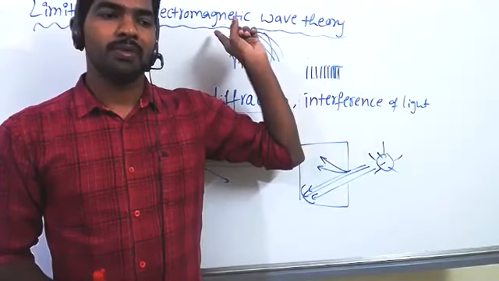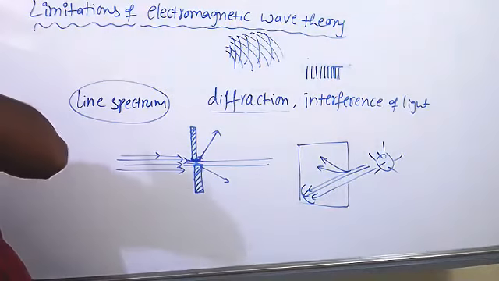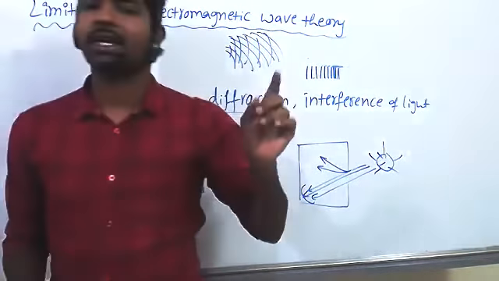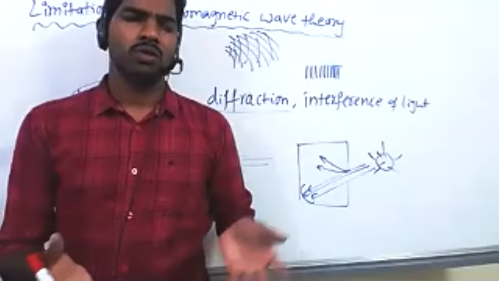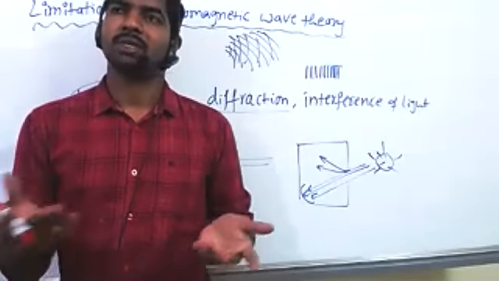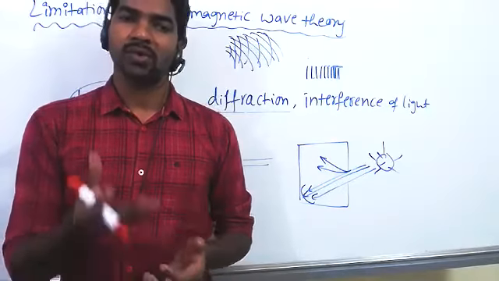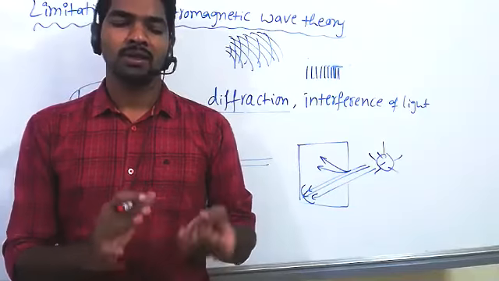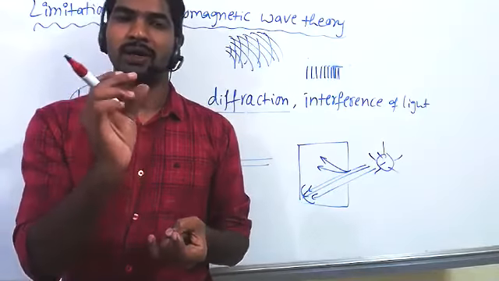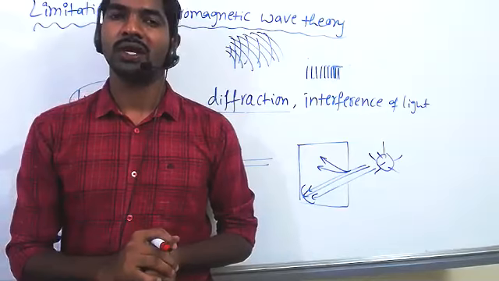And one more limitation is there: variation of heat capacity of a solid as a function of temperature. When some metals, especially tungsten and iron, are heated, their colors change, right? When you take one big iron material and heat it, first it changes to red color.